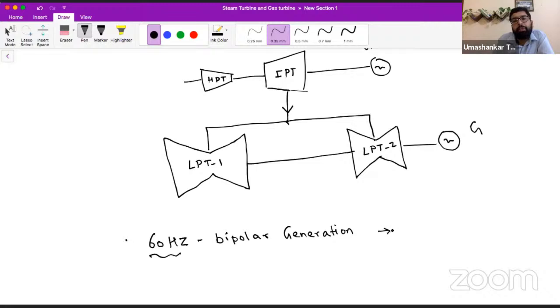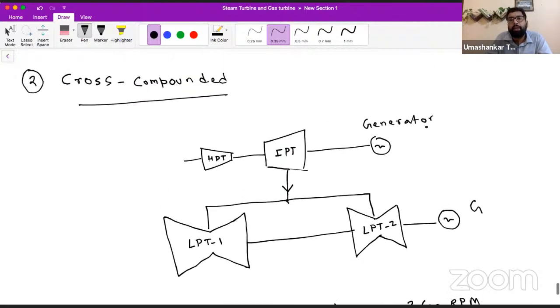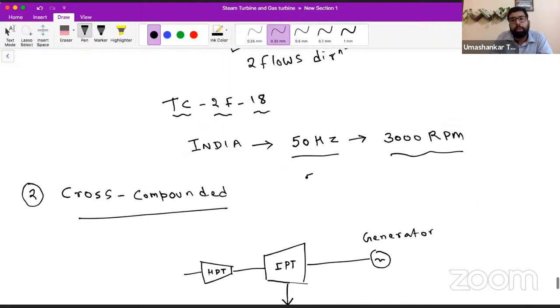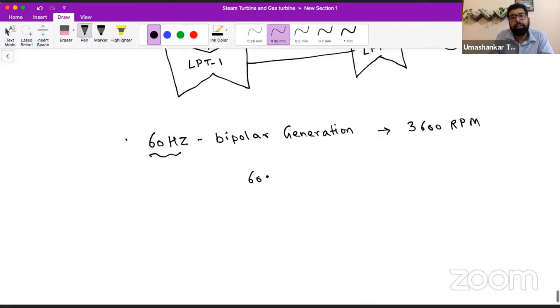If you convert it to RPM, you multiply by 120 and divide by 2, because it's a bipolar generator. You know how to convert from hertz to RPM, this is already from the existing knowledge of GATE. So here comes 3600 RPM.